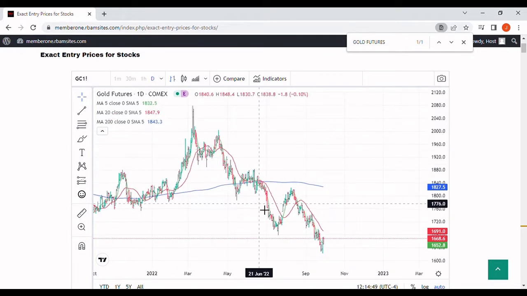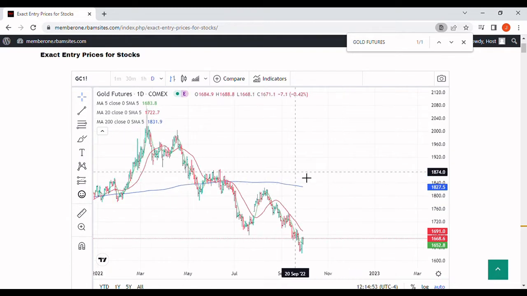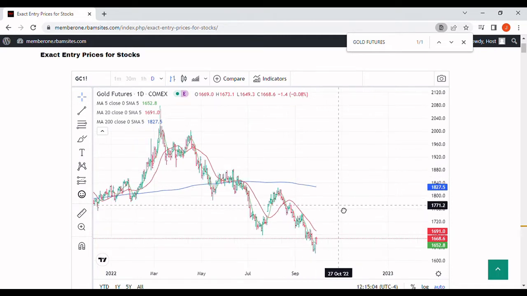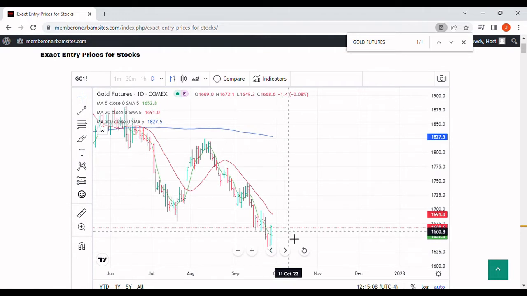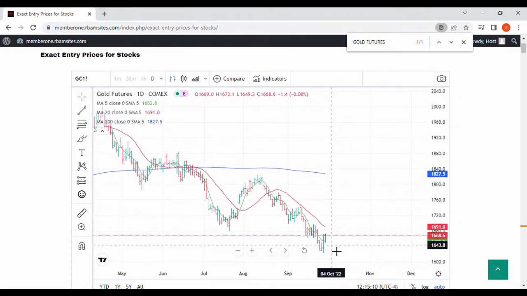As you can see, gold has been in a bear market since June of 2022, made a new low on this cycle down here yesterday at about 1622, and is currently rallying up. High today is 1673 and a low 1649. So we got a good rally today in gold, but as you can see, it has not really done anything from a structural perspective. Gold is still in a downtrend.